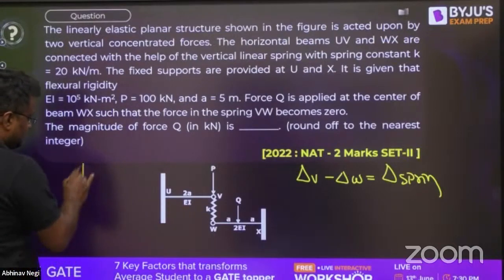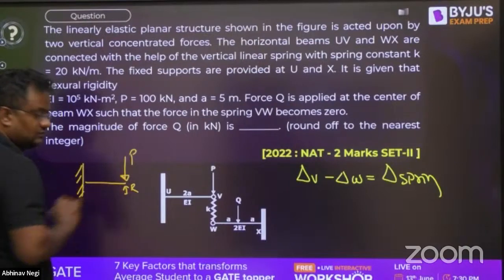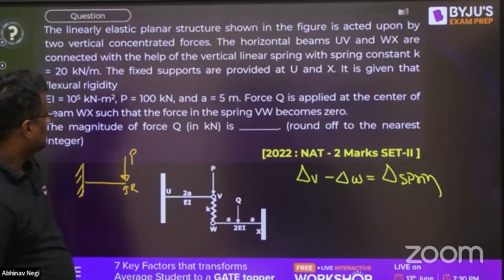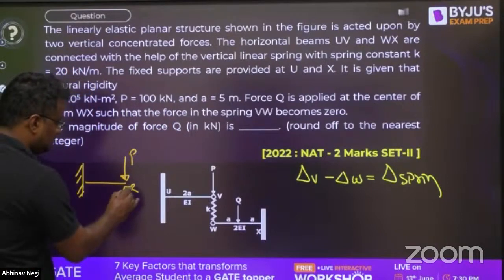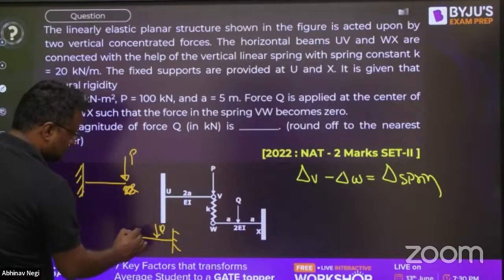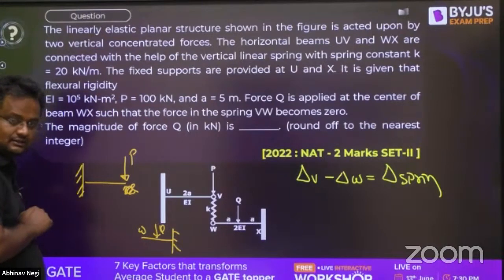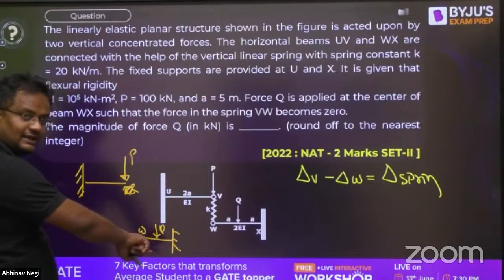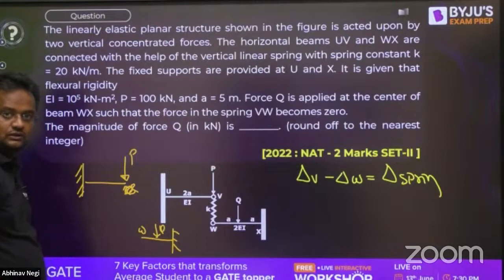So this is P, let the reaction be R there. Actually R will be 0, because the force in the spring VW should be 0. And here it should be Q. And this is W. So the deflection of this point is P into 2A cube by 3I, and the deflection of this point is Q into A cube by 6EI plus theta into A. Both have to be equal.